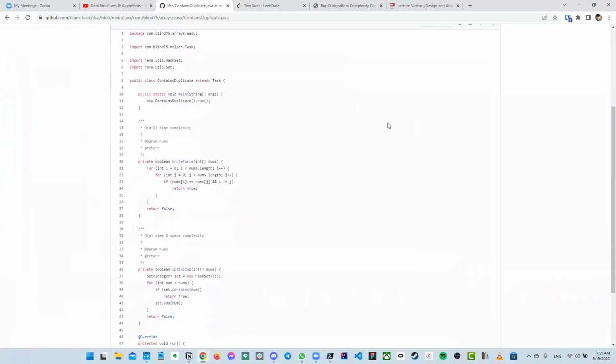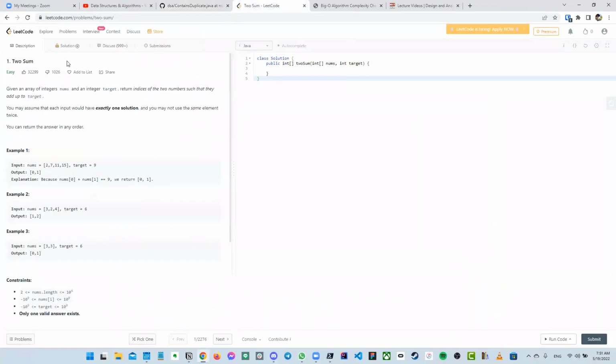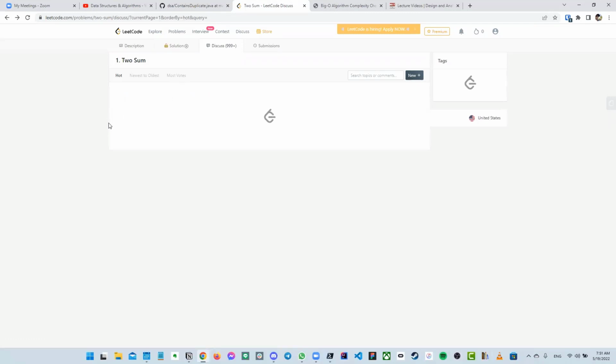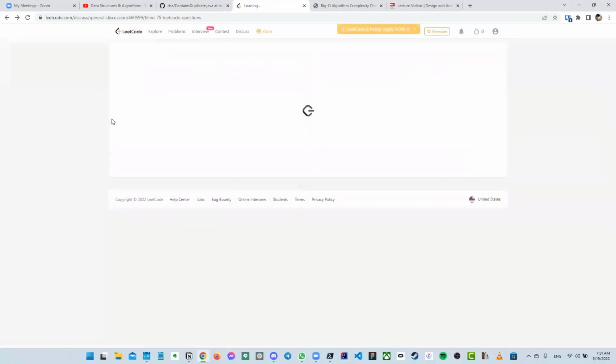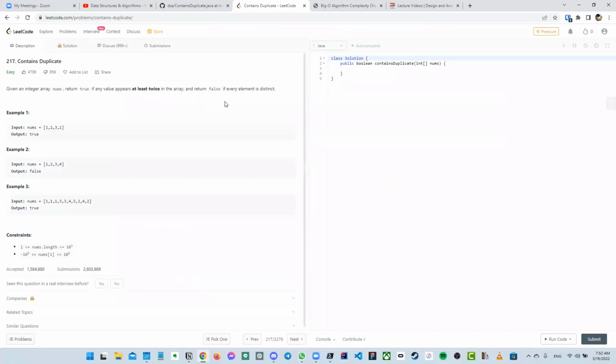No worries. So do you want to talk about the contains duplicate challenge? Let's go through that. Let's take a look at it. Let's go through this just as an example for today, and then we can give everybody some time to catch up. So Karthik, do you want me to read it for you, because you said you have a kid you're watching? Yeah, that'd be awesome if you can. Okay.